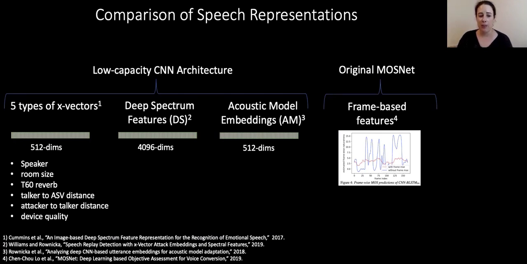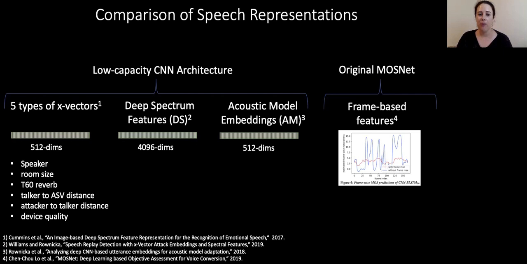Then we have another type of X vector where the target is a categorical variable representing room size from the PA ASVspoof dataset. We have another type of X vector that is modeling categorical values for the T60 reverb time, another one that models talker to ASV distance, attacker to talker distance, and finally another one that models the device